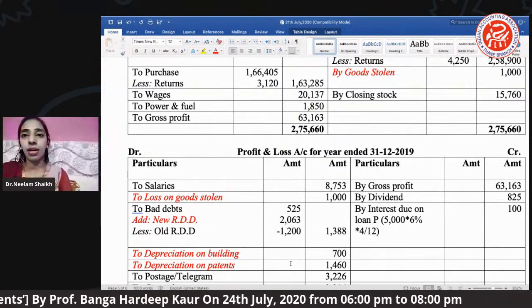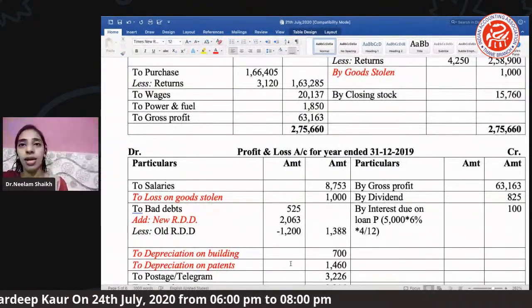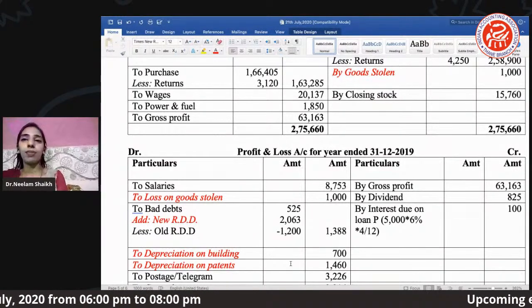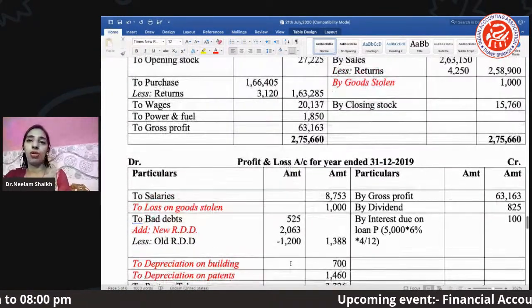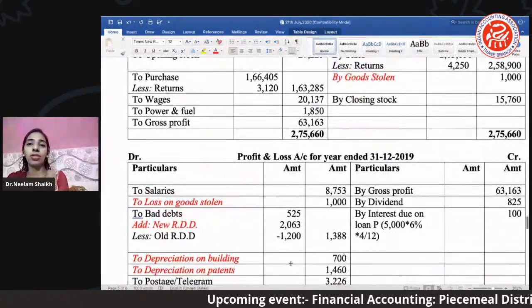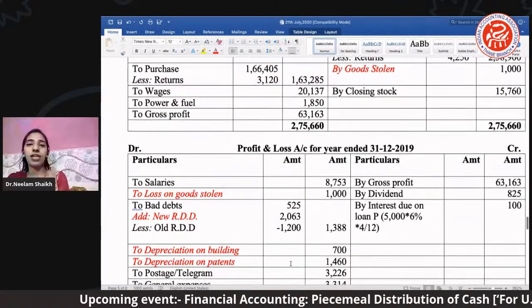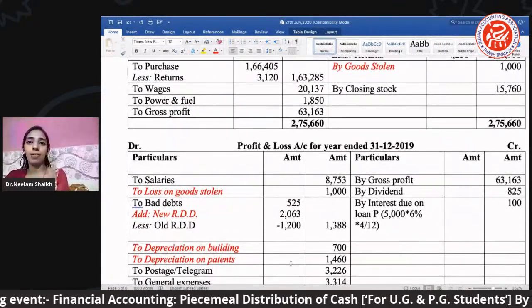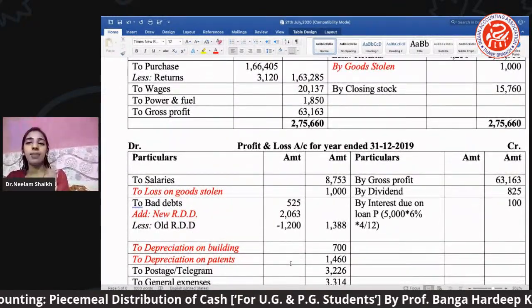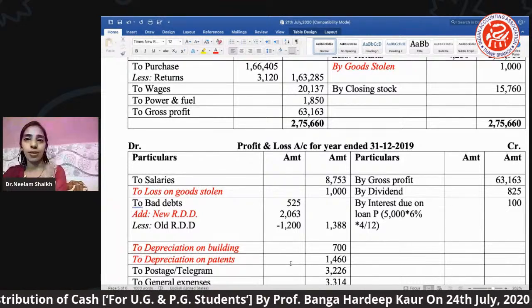Then we have loss on goods stolen. Just now if you remember हमने ऊपर अभी debit side में mention किया था loss on goods stolen. Same second effect has been shown under the P&L debit side. Okay. Bad debts है. Bad debt is one of our indirect expenses.